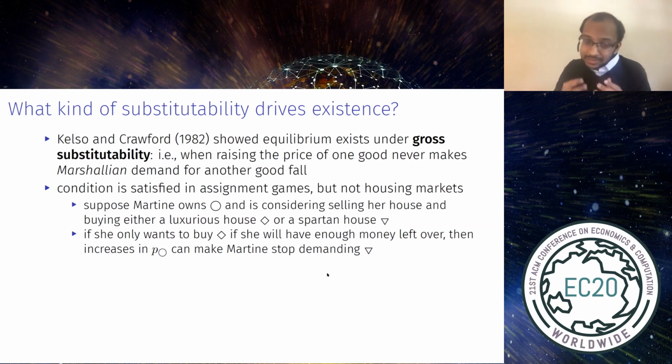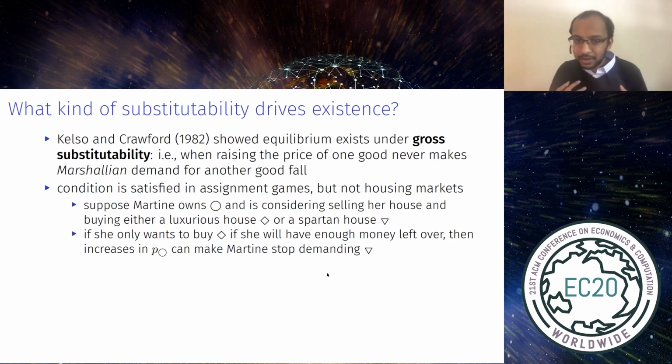So to see why, consider some agent, Martine, in the housing market, who owns a house that I'll denote by circle, and is considering selling her house and buying either a luxurious house, which I'll denote by diamond, or a Spartan house, which I'll denote by triangle. Let's suppose that if she only wants to buy this luxurious house diamond, if she's going to have enough money left over, for example, to furnish the house, then an increase in the price of her house is going to make her effectively richer. And so she may decide, instead of buying the Spartan house triangle, to buy the luxurious house diamond.